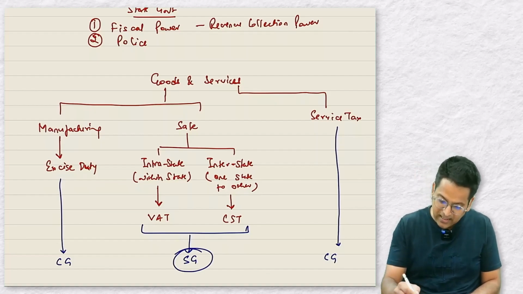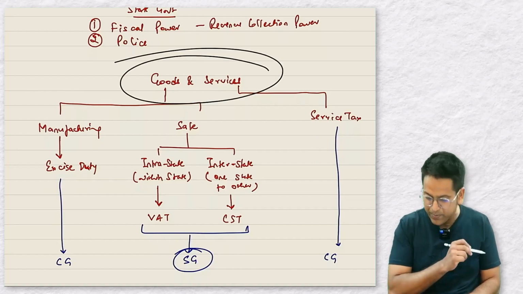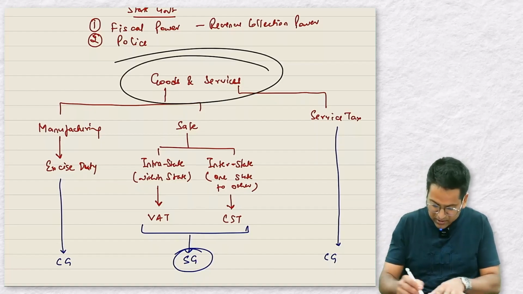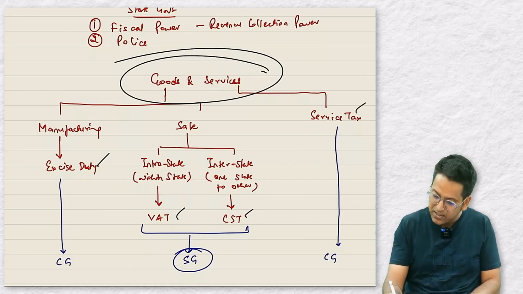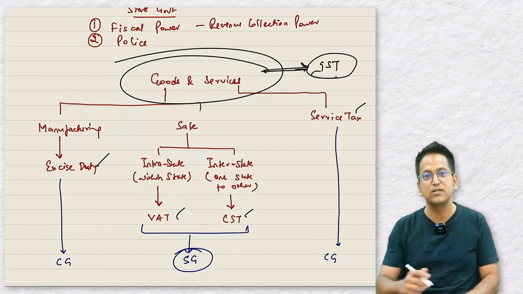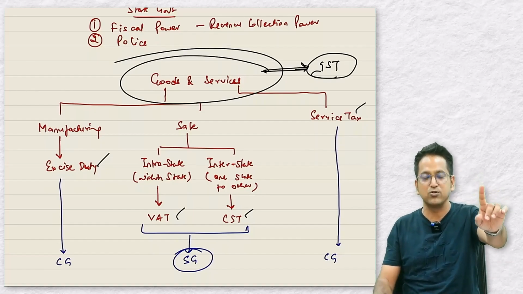But the central government is suggesting to do what? It is saying that on both of these, we will bring one tax. So many taxes that presently exist, 1, 2, 3, 4, will replace all of them with only one tax, that is GST. This will be national GST and the central government will be responsible for collecting this tax.